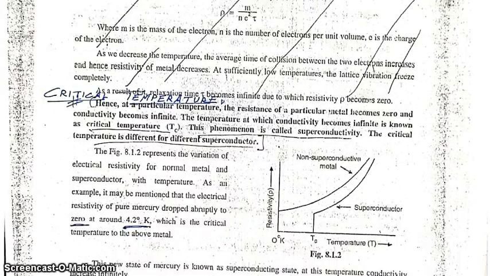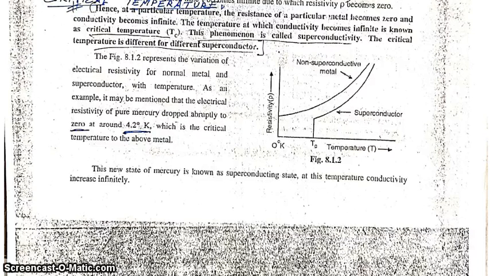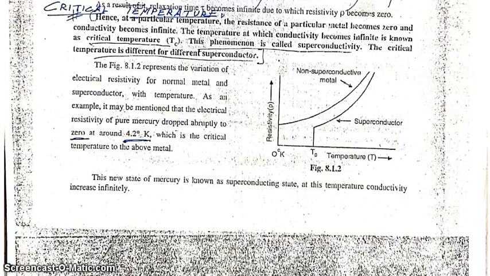Again I repeat the definition of critical temperature. At a particular temperature the resistance of a particular metal becomes zero and conductivity becomes infinite. The temperature at which conductivity becomes infinite is known as the critical temperature. This phenomenon is called superconductivity.